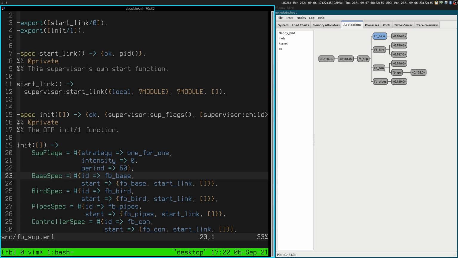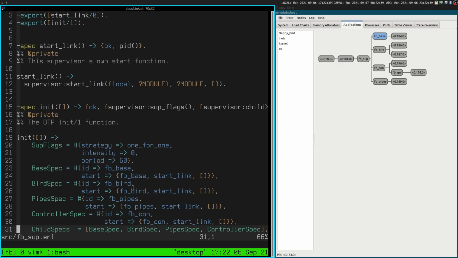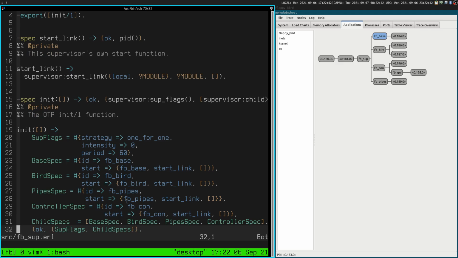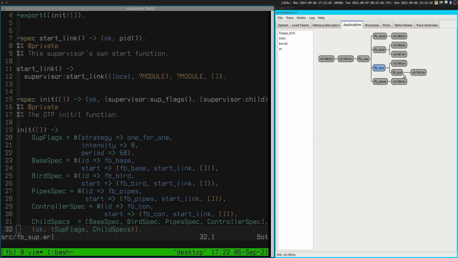Alright, so this is base spec, bird spec, okay, and these all have very standard startup. Right, and the controller, which is the central game controller, which itself spawns the GUI. I don't know what these are, they must be timers.